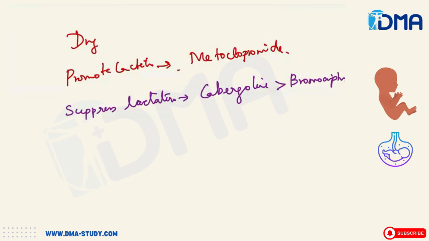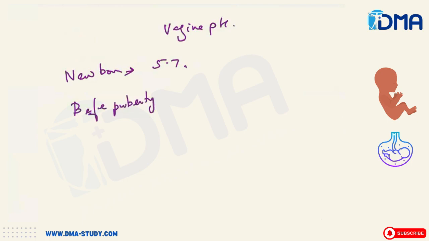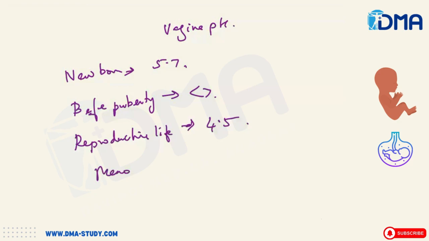Then coming to the pH of the vagina. The vaginal pH. In case of a newborn girl child, the vaginal pH will be 5.7, pretty acidic. Then before puberty, it will become less than 7. During reproductive life, the pH of the vagina will be 4.5. And during menopause, the pH of the vagina will be more than 7.